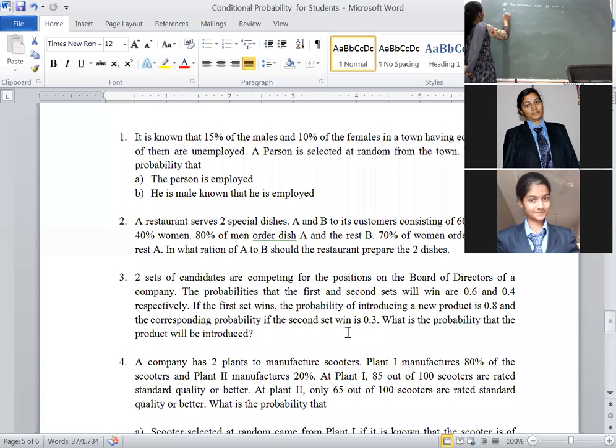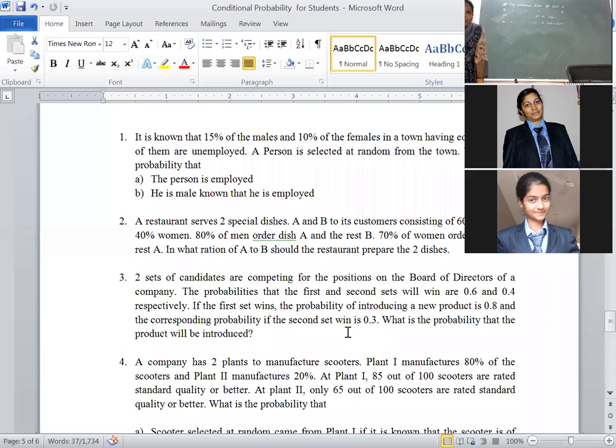Another, the customer is a man. That's why I have represented it with capital M. Then W. The customer is a woman. Okay. These are the four events we have identified.